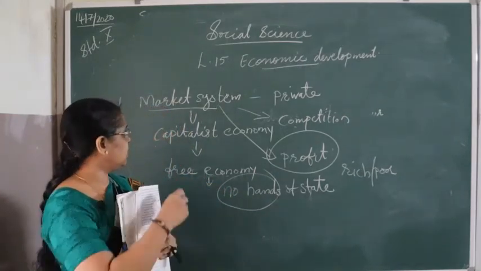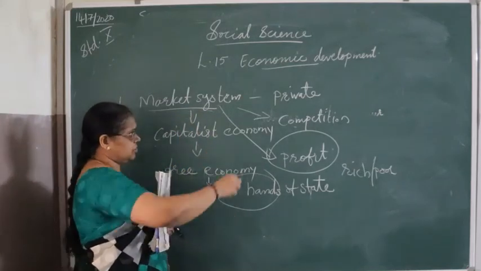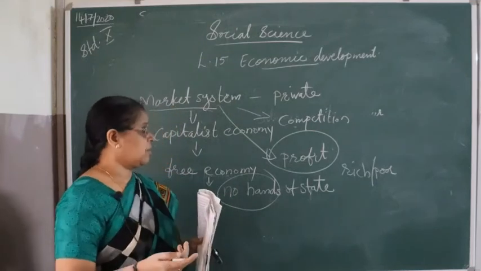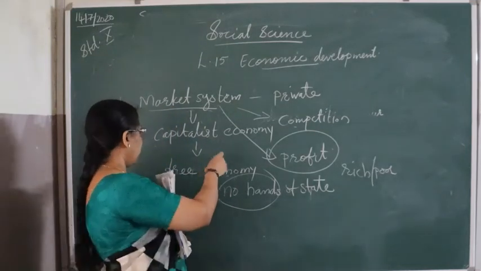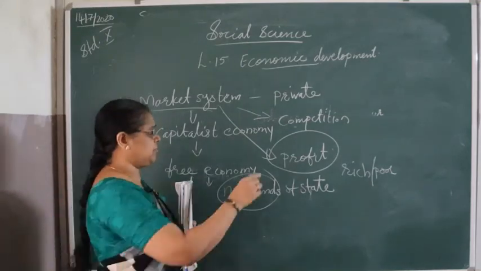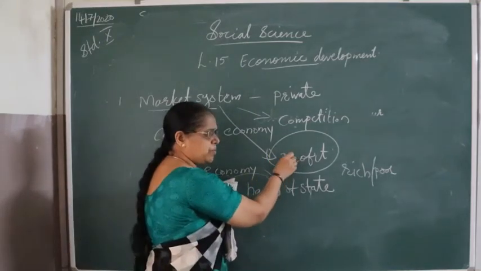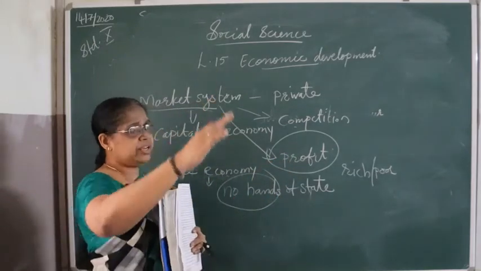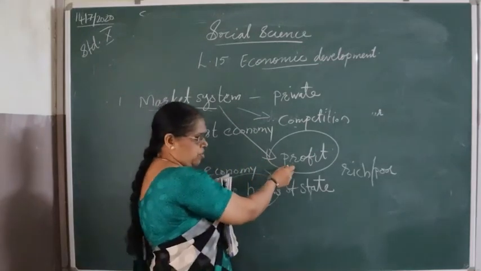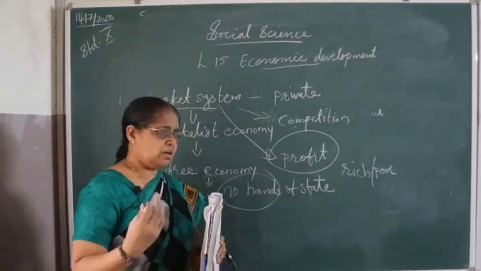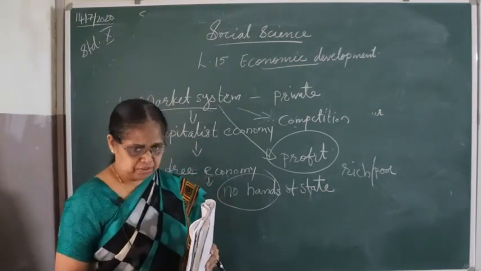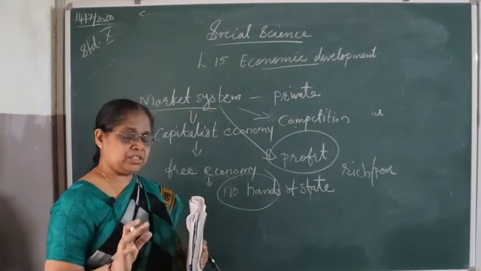Because of the market system, countries like America, Japan, England and all developed. This is a capitalist economy, and it is also called a free economy. The main motive of this economic system is making profit. At whatever level they have to go, the producer goes up to that level and makes a profit. He never sees the welfare of the poor people or the welfare of the country. He only sees his profit.